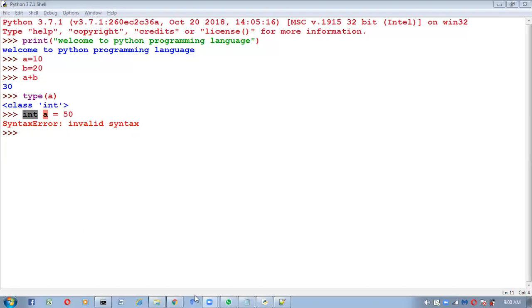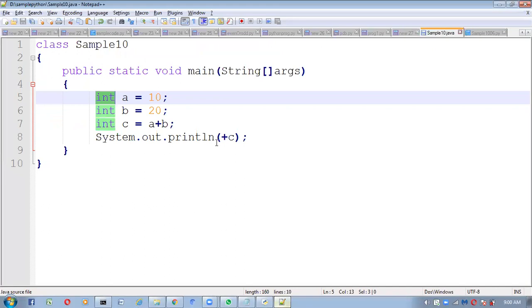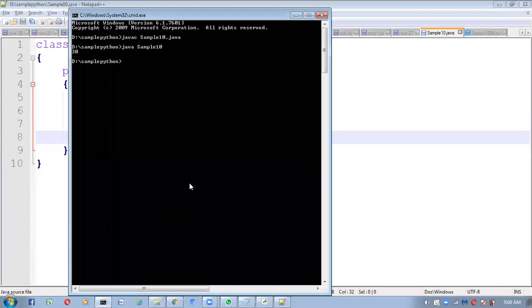All right. So next, one more thing we have to observe. If you go for Java or any other programming language, here I am writing a Java program. I will take 100 here, and 200 here. Now observe very carefully. Here I remove this semicolon and save this program, and now try to compile this program.